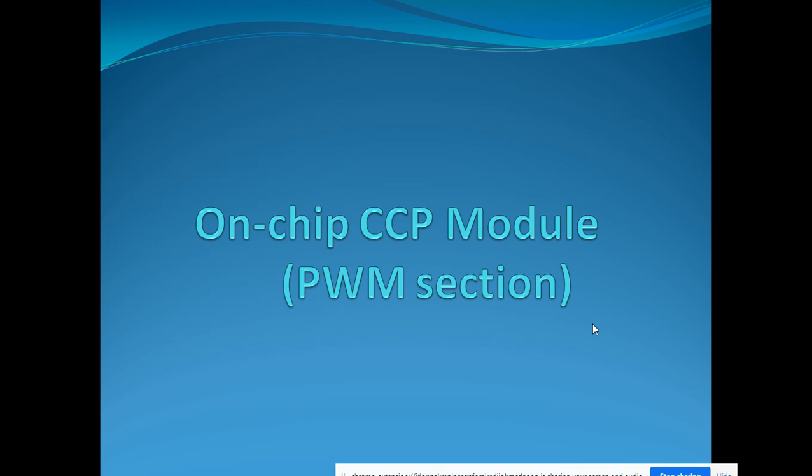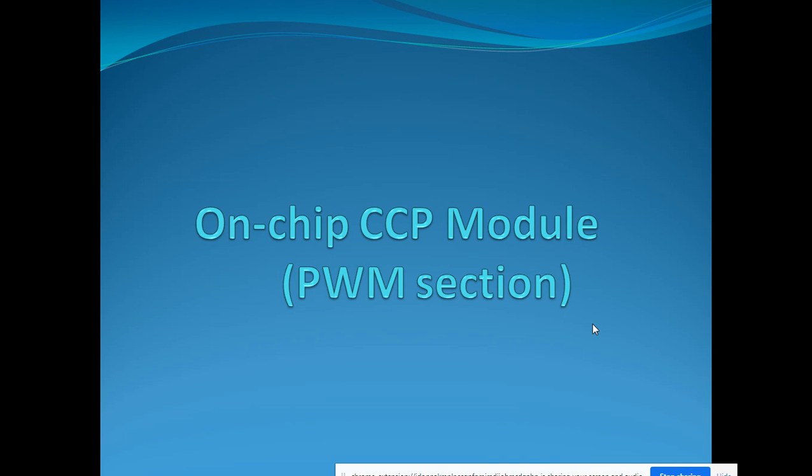This PWM mode is also available in the PIC microcontroller. By varying the PWM width, we are going to control the speed of the DC motor, or drive the DC motor.